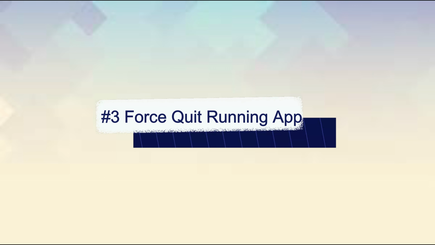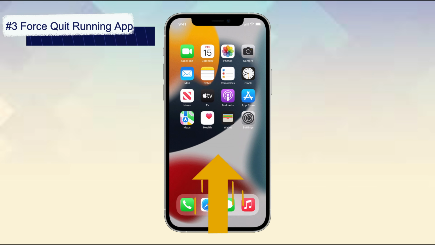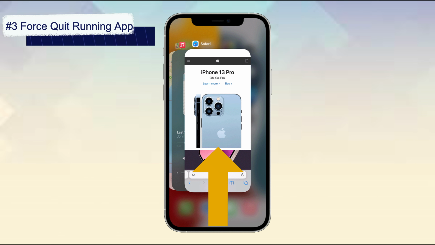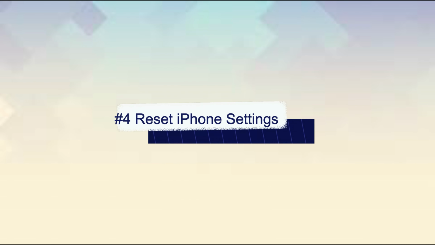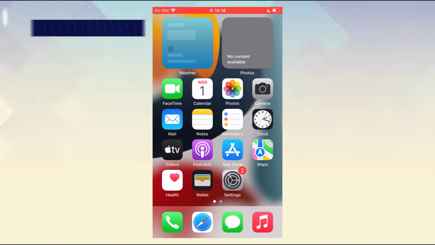Then, quickly remedy the problem by removing background running apps, as running too many applications at the same time makes our iPhone screen turn green. Fourth, at times, resetting iPhone settings to default settings can get your broken iPhone back to normal.